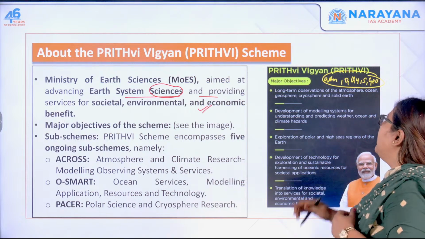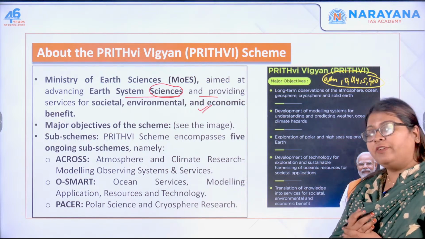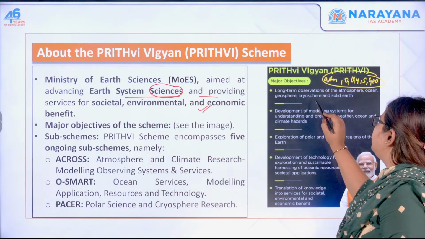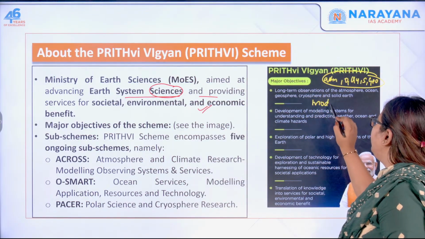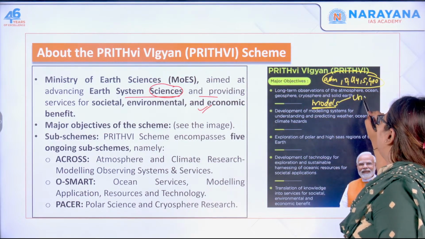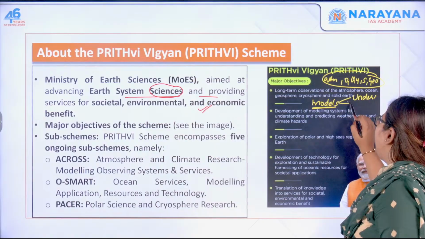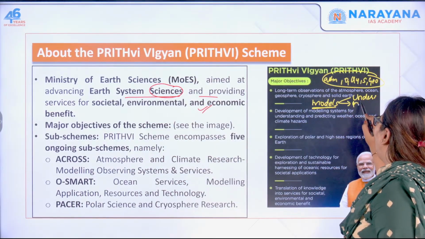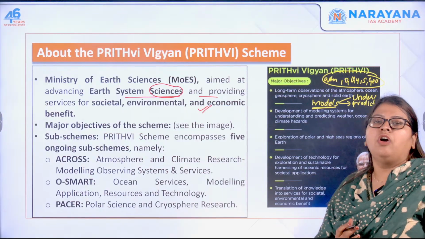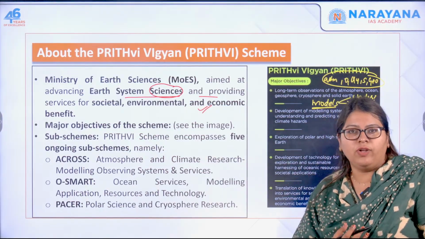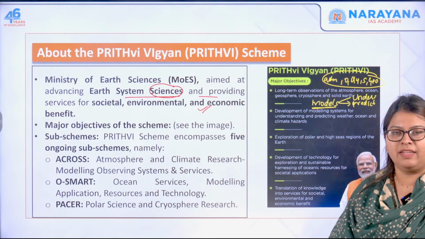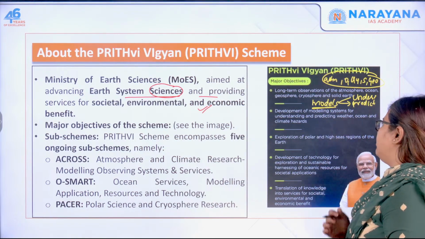This is what it is. Next, after observation, you actually have to come up with the modeling systems. So you have to come up with different modeling systems in order to understand how it actually functions, in order to predict what kind of weather and changes the atmosphere, or the oceans, are actually going through, and because of which, what associated hazards can arise out of it. So this is what it is.